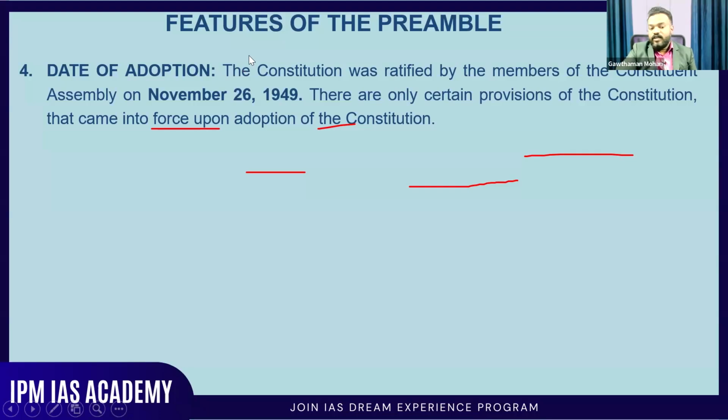The date of adoption is very important. When you're looking at the date of adoption, you can see that the Constitution was ratified by the members of the Constituent Assembly on 26th November 1949, and that day is considered to be the Constitution Day also. So it was enacted and adopted by the Constituent Assembly, but it was not open for everybody in the country. It came into effect for everyone in the country on the commencement day only, and that commencement day was 26th January 1950.